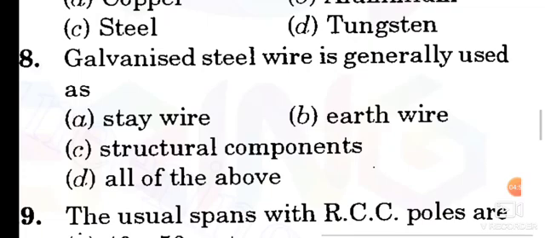Galvanized steel wire is generally used as a stay wire, also earth wire, and structural components. So option D is the correct answer. Galvanized steel wire is used as a stay wire and earth wire, and also for structural components. So option D is the correct answer.